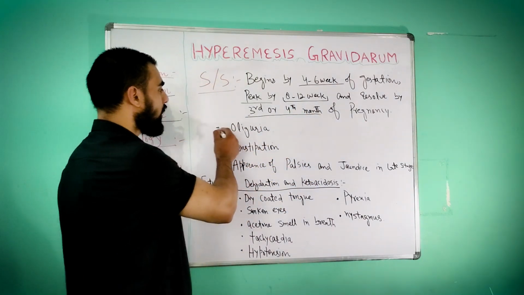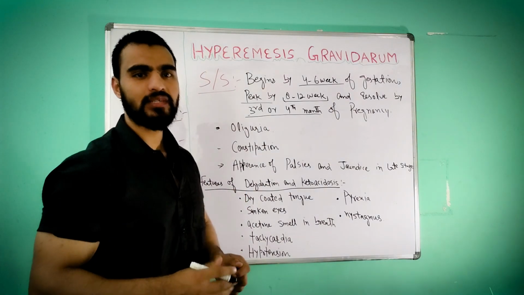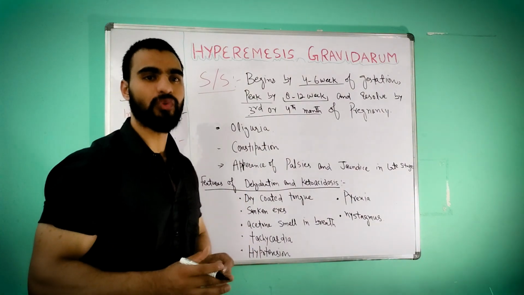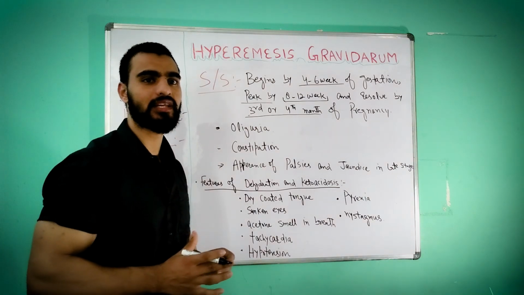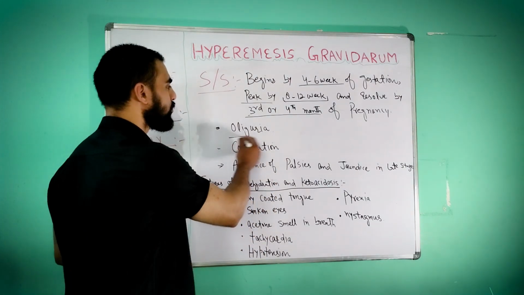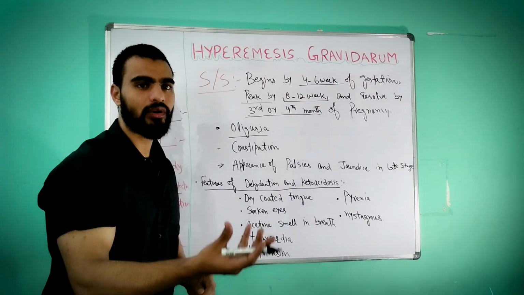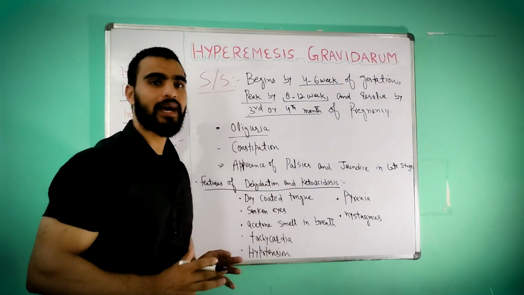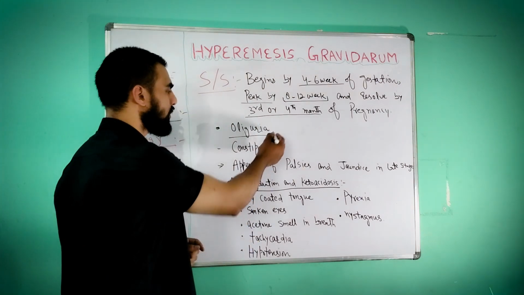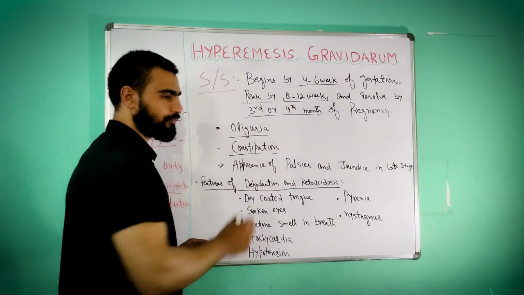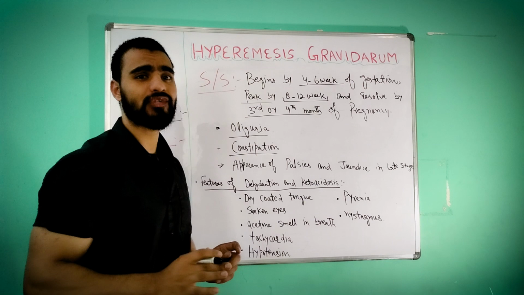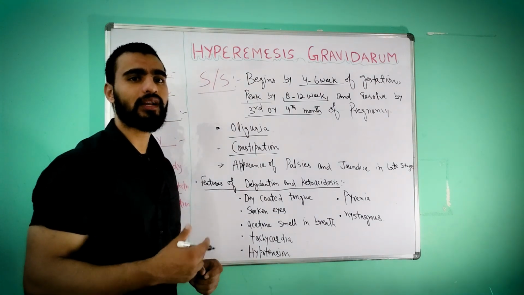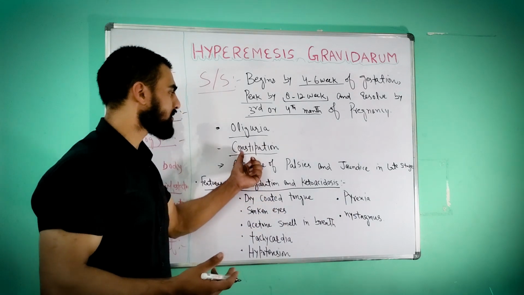Then oliguria. In severe cases, oliguria means passing less urine. When there is dehydration, it will cause oliguria, because through vomiting the contents are leaked out and the electrolyte imbalance is there, so oliguria will occur. Then constipation. Already there is less gastrointestinal motility, and when the fluids are leaked out, constipation will occur.